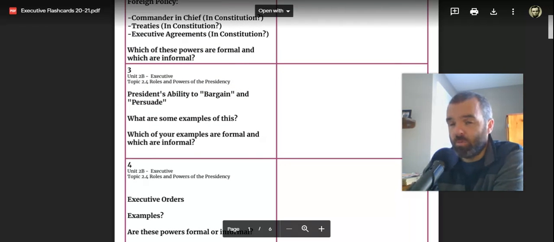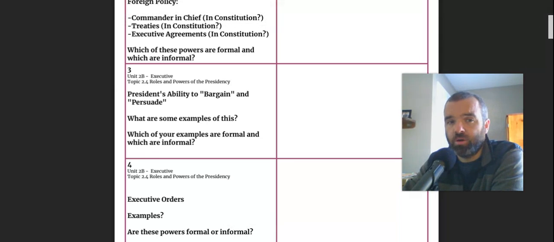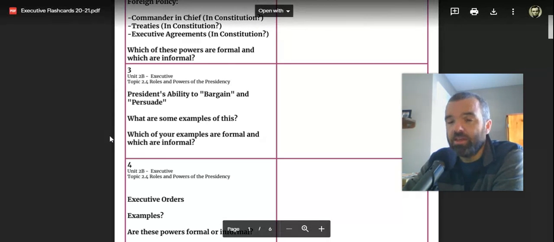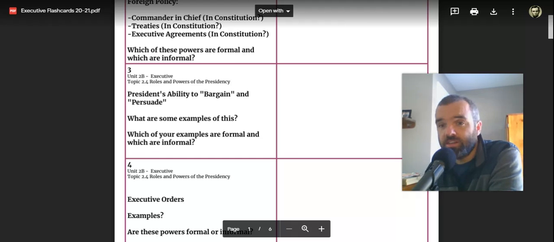Certainly there are informal powers that the president has. The president has enormous ability to bargain and persuade. The president is somebody who can very much use different powers and levers at his disposal. He's the most visible person in the country, and they can offer to fundraise for candidates.